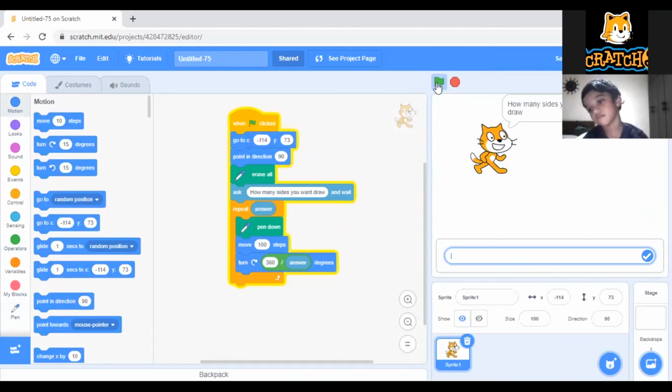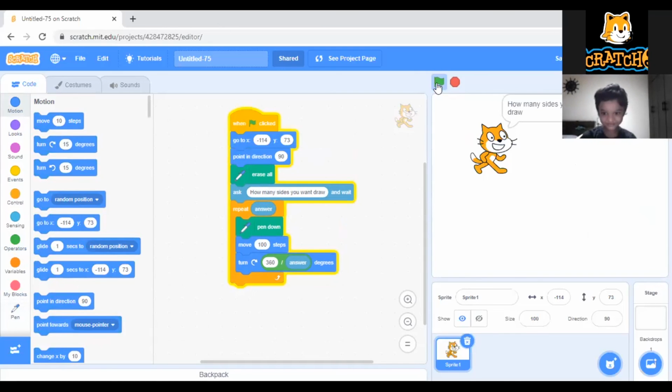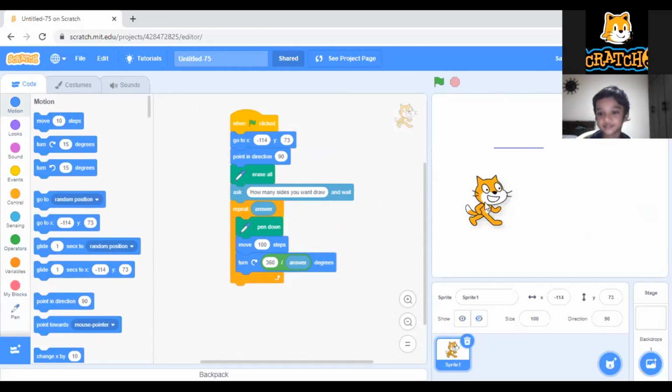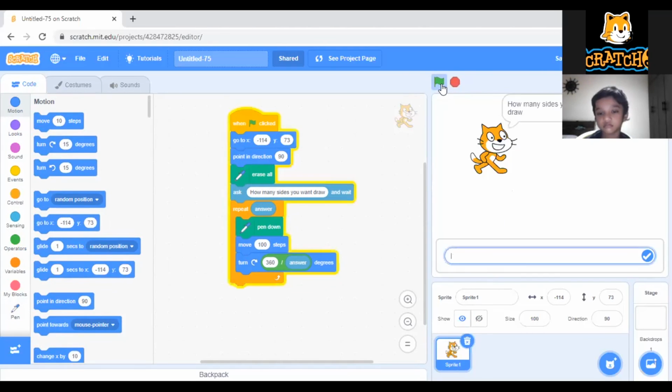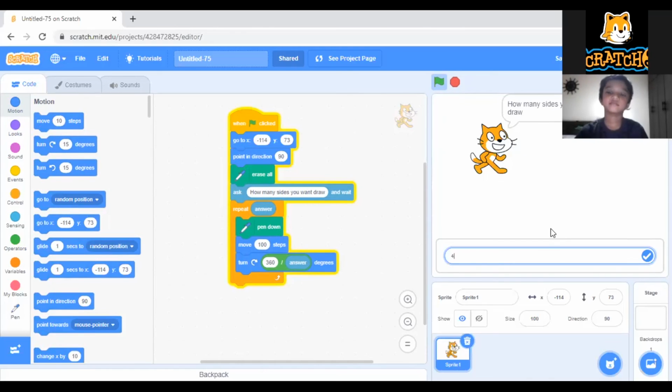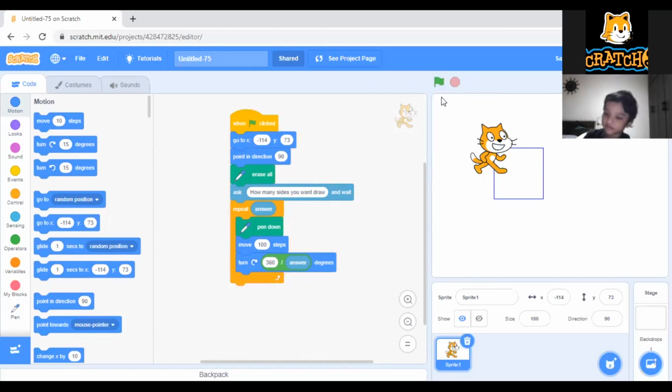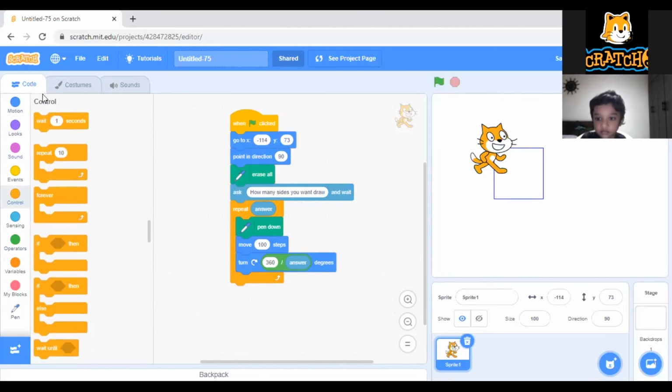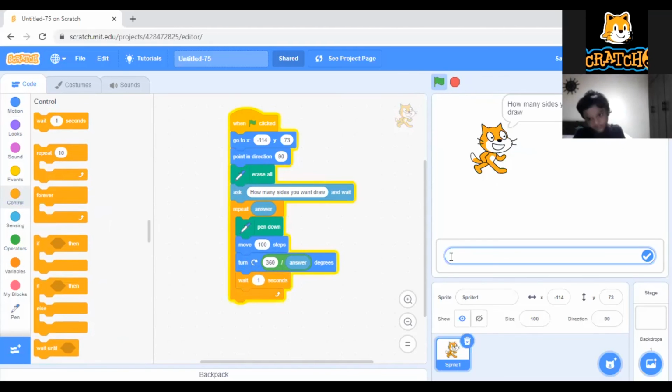Now, how many sides do you want to draw? Suppose I want to draw 2. If I make it 2 and press enter, it will draw the line. If I make it 3 and click enter, the triangle is coming. Suppose I give 4, it is making a square. It is going very fast now, so you can put a wait block here. Then you can see the result. Now I want to draw 5 sides, I will keep 5 and play it here.